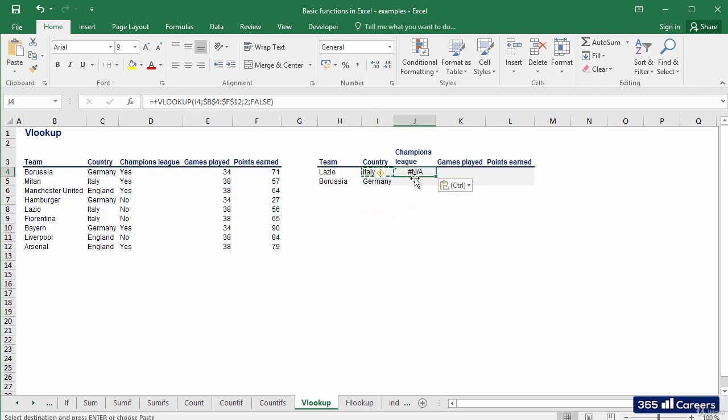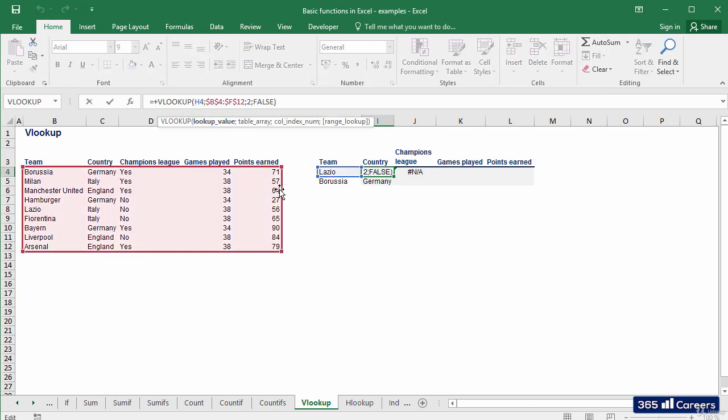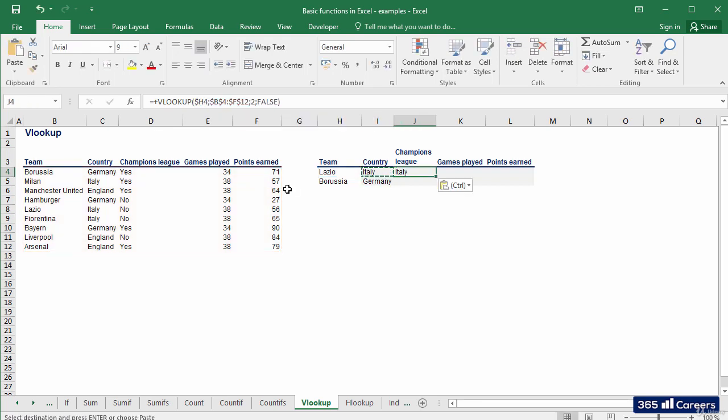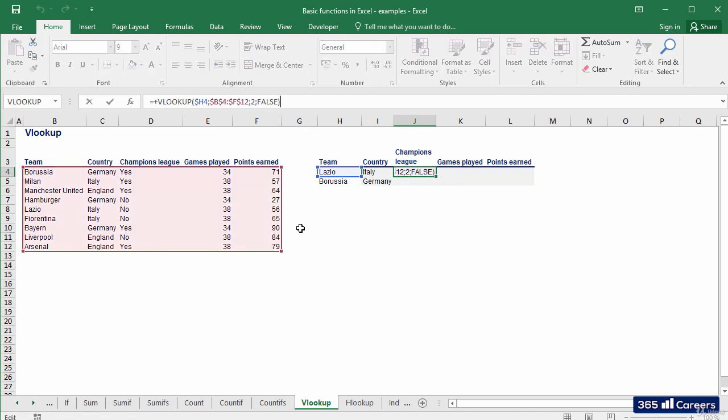Again, we receive the same error message. This time, the problem is that the lookup value changed its position. We need to take care of that as well by impeding it from changing its column position, putting a dollar sign in front of the column reference. Our output is Italy. It is the same as before because we also need to change the number of the column from which VLOOKUP makes an extraction.